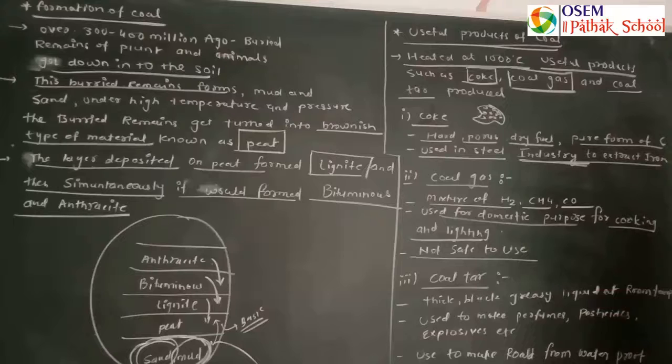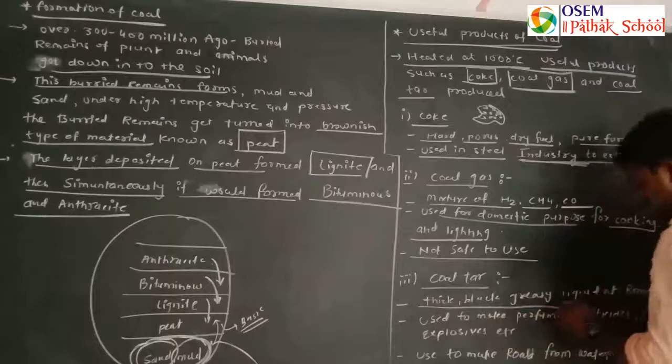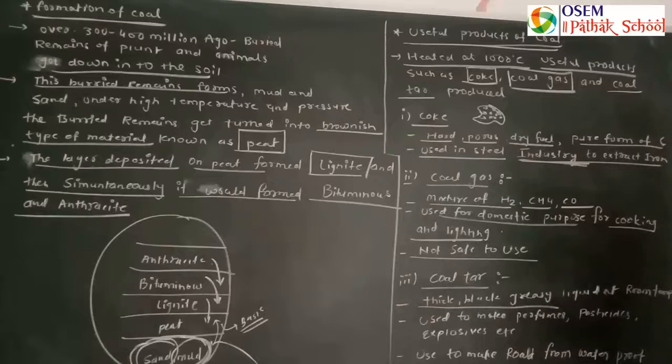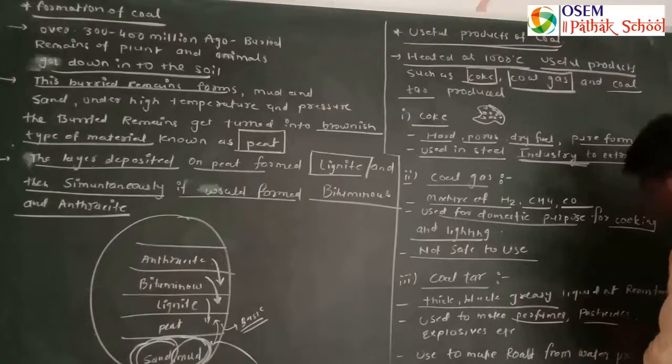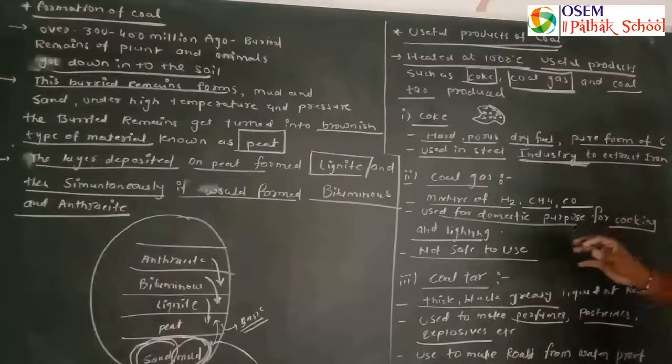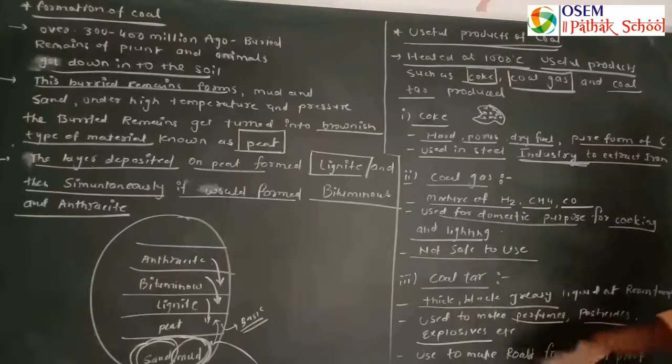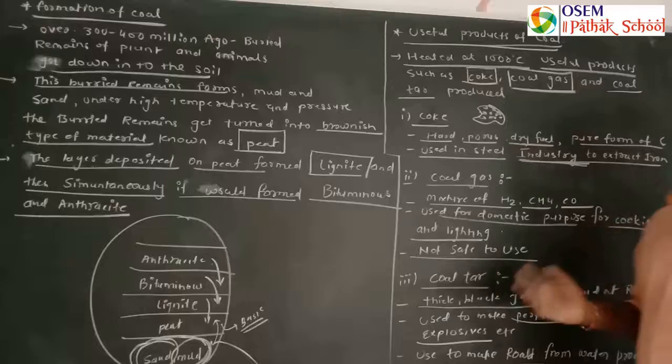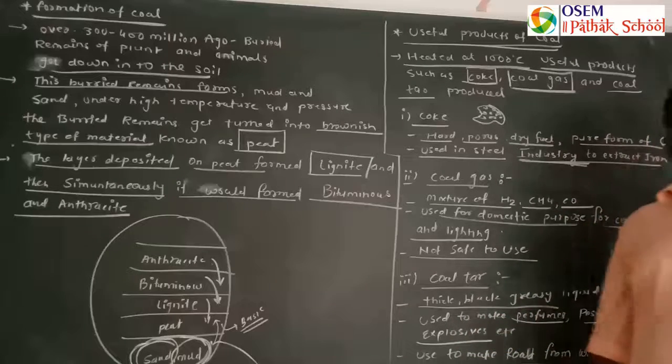And the third product is coal tar. It is a thick black greasy liquid at room temperature. Black color ka liquid hota hai room temperature pe. It is used to make perfumes, pesticides that are insecticides, explosives which we use for blasting, etcetera. So it is used to make perfumes, pesticides and explosives. And it is also widely used to make waterproof roads.